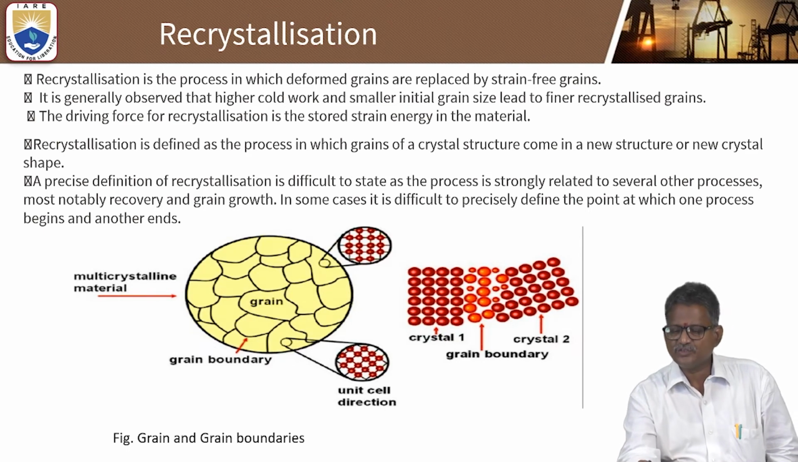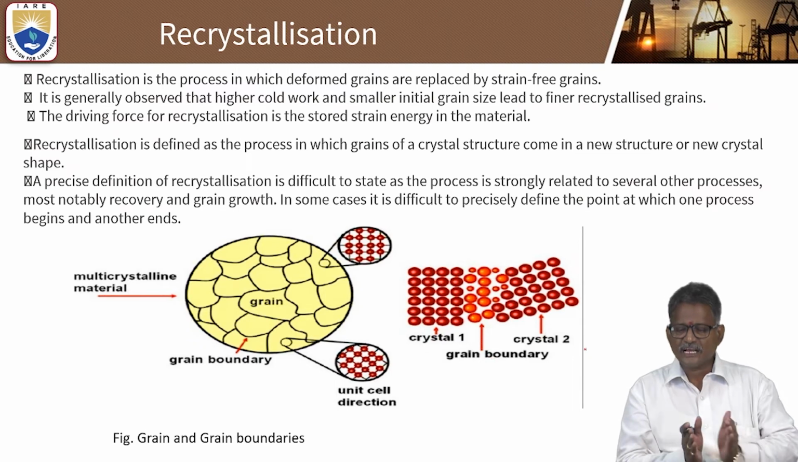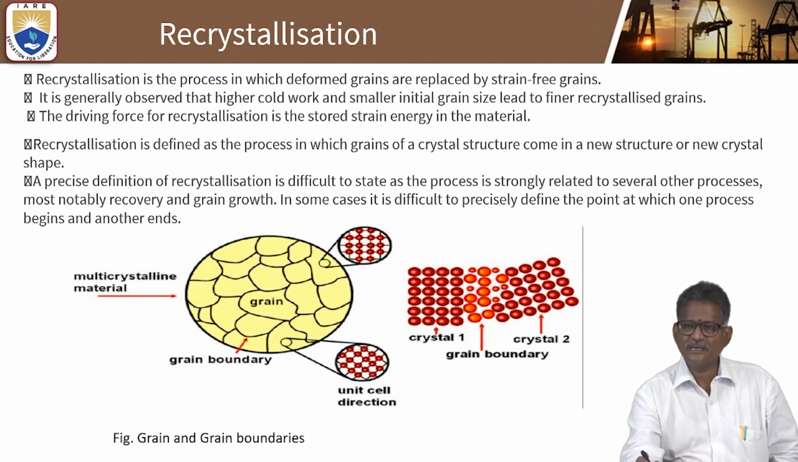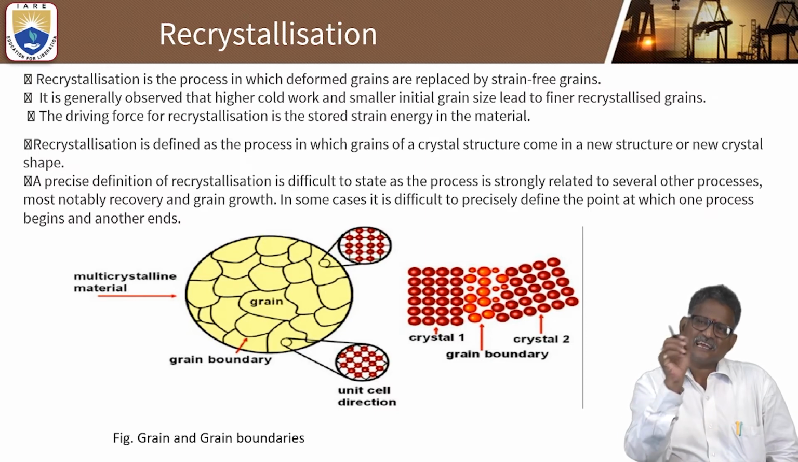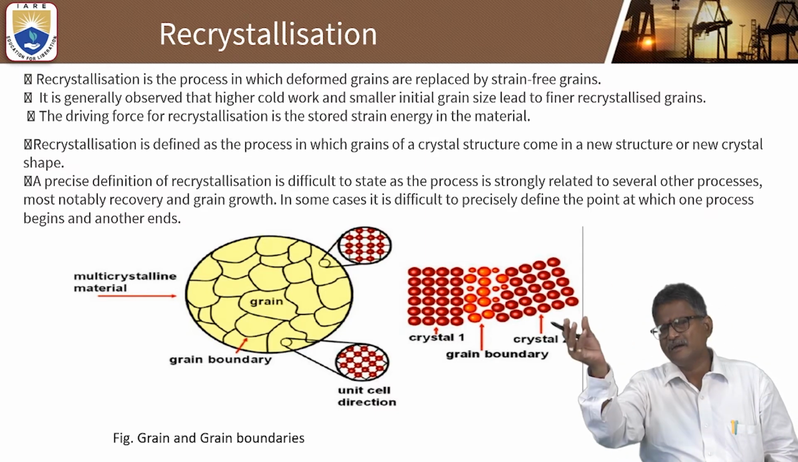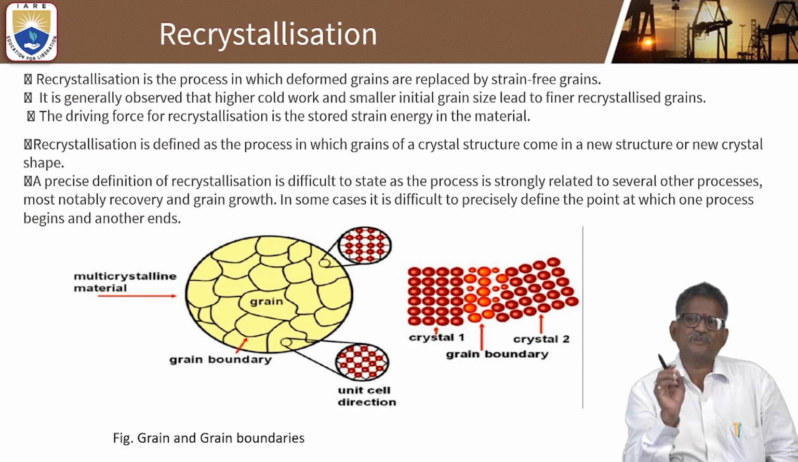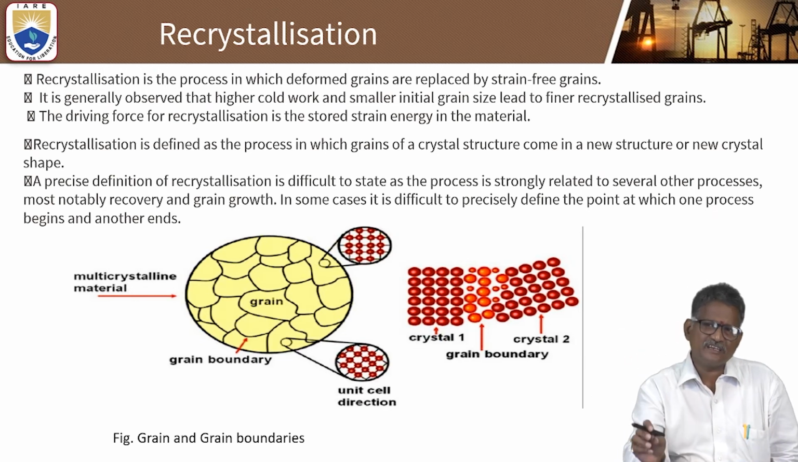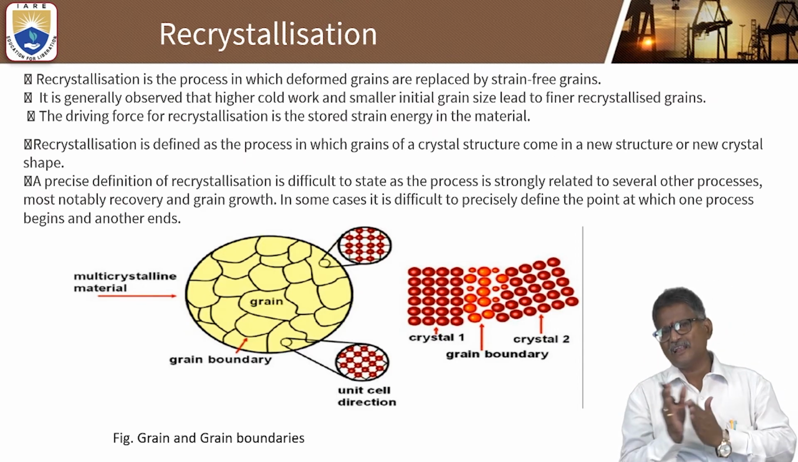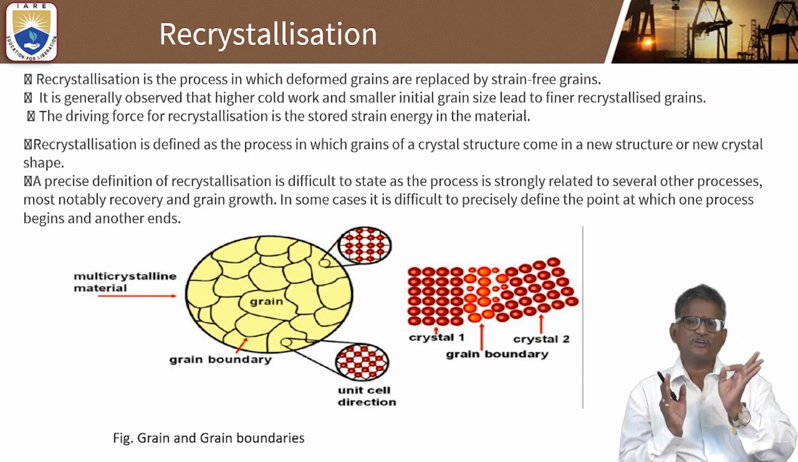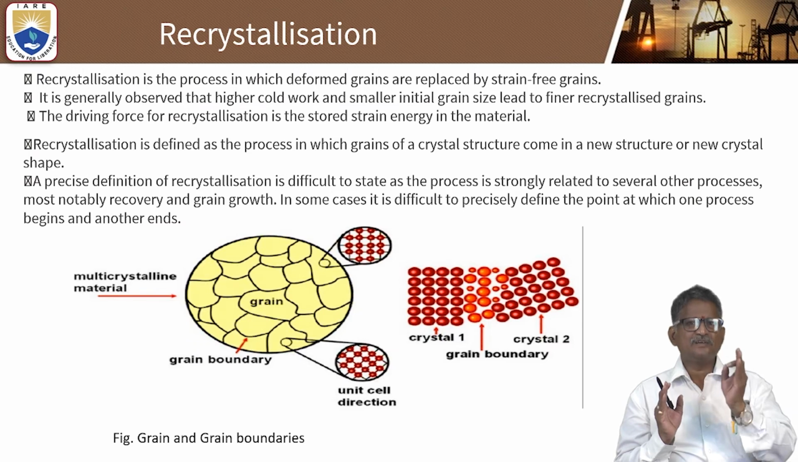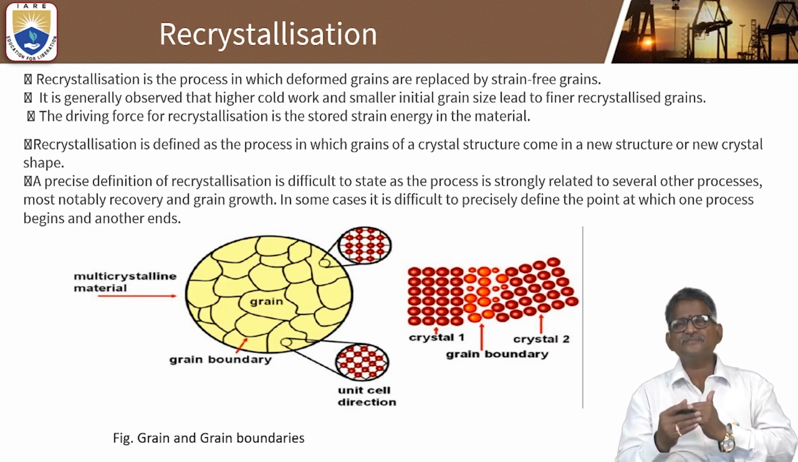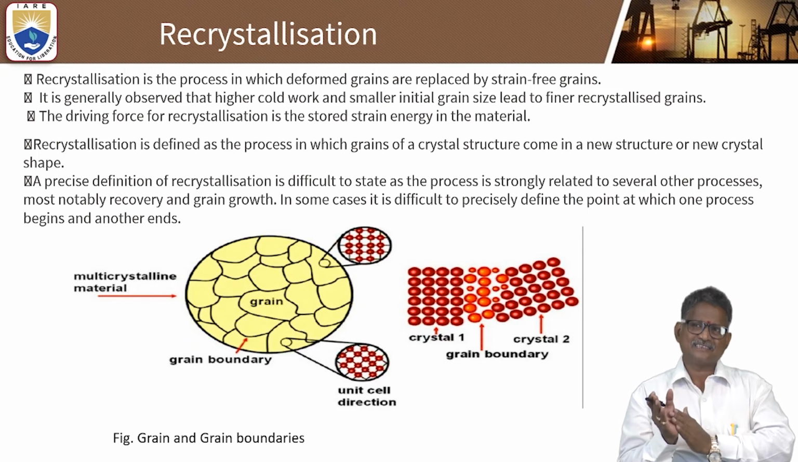And if we take two crystals, crystal 1 and crystal 2, the grain boundary will change like this. Okay, here these two sets of circular crystals will become many smaller crystals. Again the small ones will enlarge, and when they reach maximum enlargement, again they will become small crystals. This process we call recrystallization, and the enlarging of grains is grain growth. So that is why recrystallization is defined as the process in which grains of a crystal structure come into a new structure.